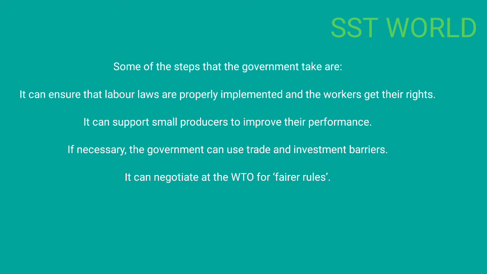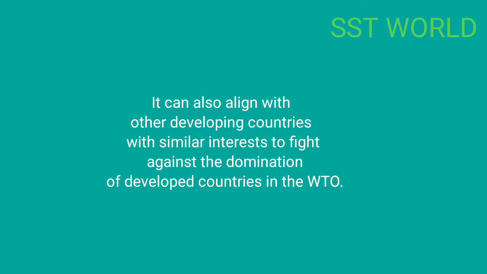Then it can negotiate at the WTO, or World Trade Organization, for fairer rules. Sometimes rich countries do not follow the rules made by the WTO, so the government can negotiate for fairer rules, and it can also align with other developing countries with similar interests to fight against the domination of developed countries in the WTO. In this way, a fair globalization can come about. If a fair globalization happens, everyone will benefit, and the interests of every kind of company and all the nations can be served in a better way.